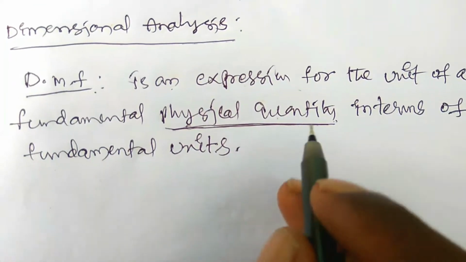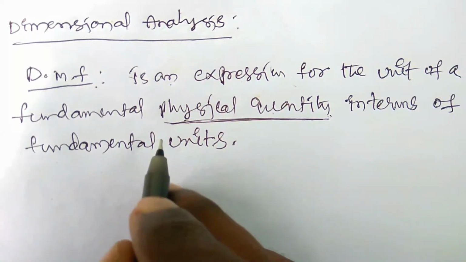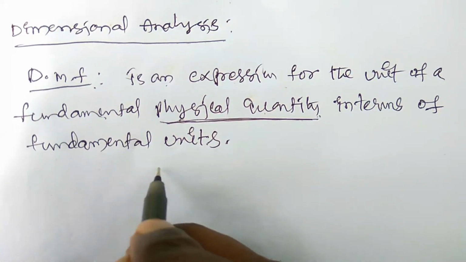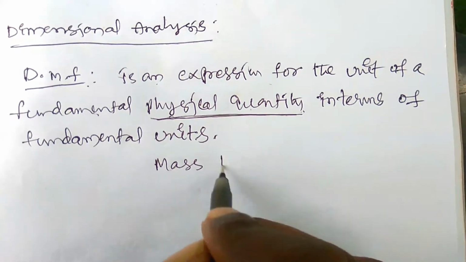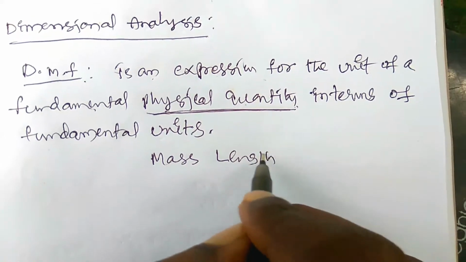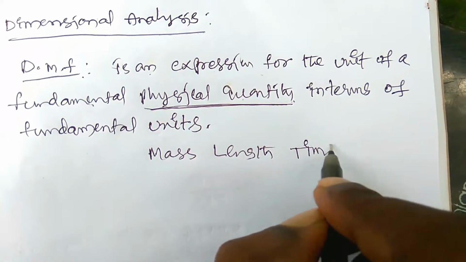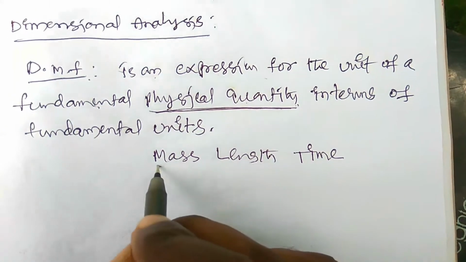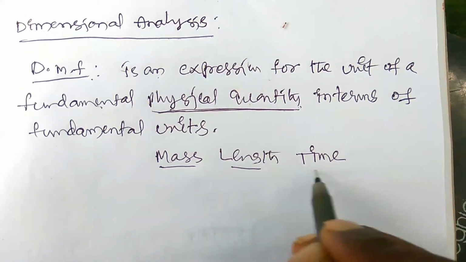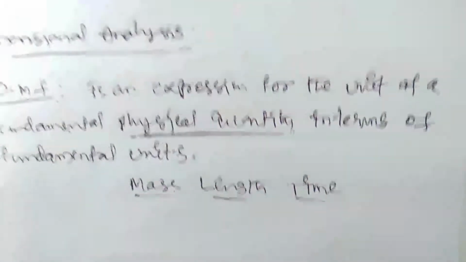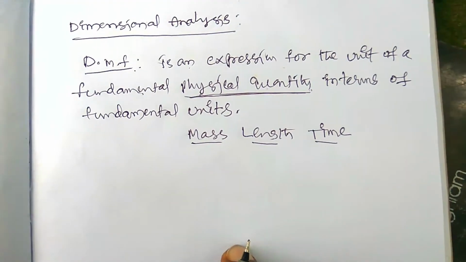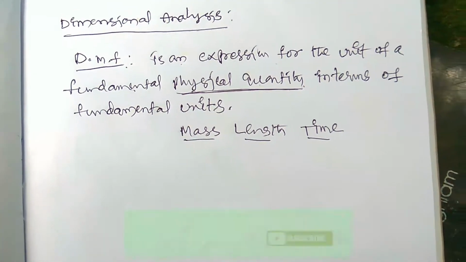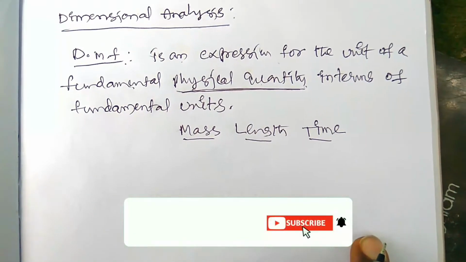These fundamental physical quantities are mass, length and time. So these three are the fundamental physical quantities. They cannot depend on any other physical quantities like velocity, displacement, acceleration, force, energy.